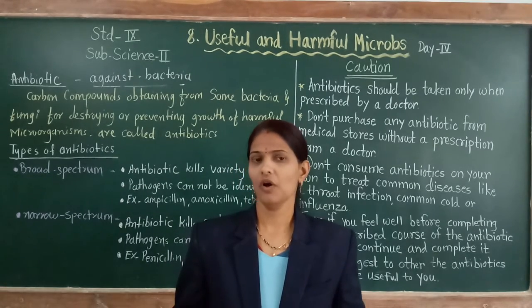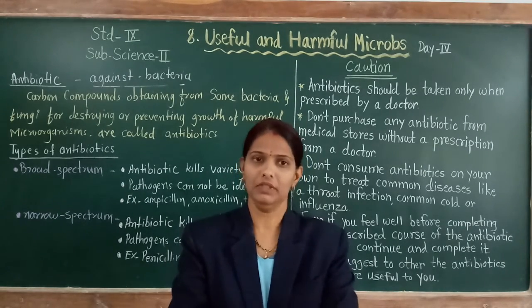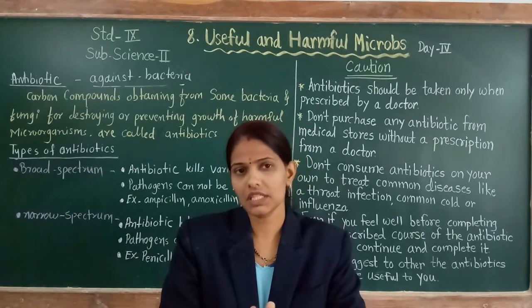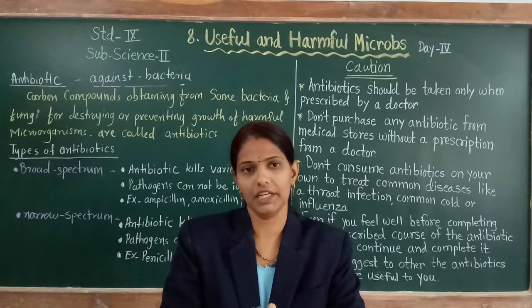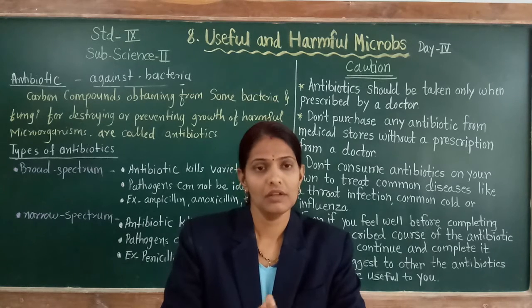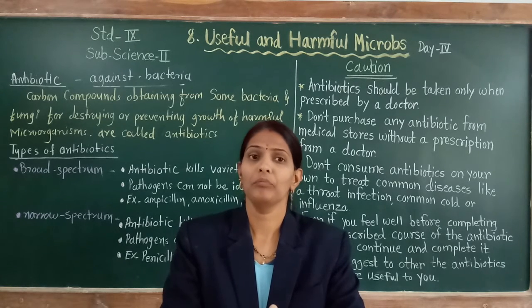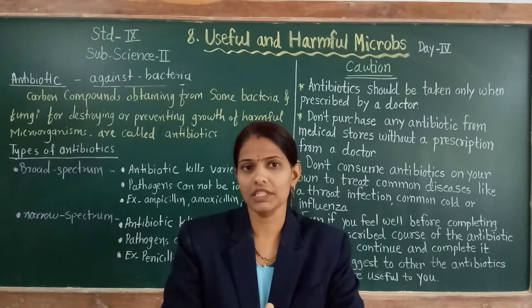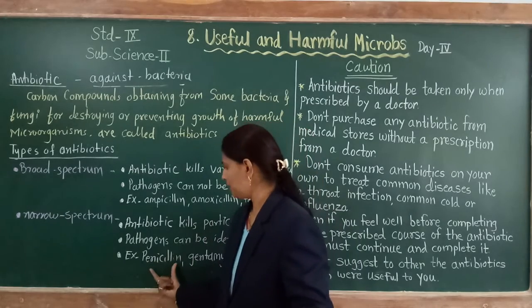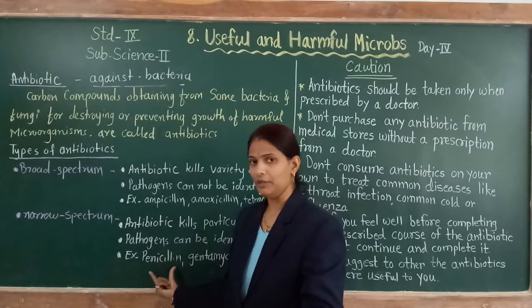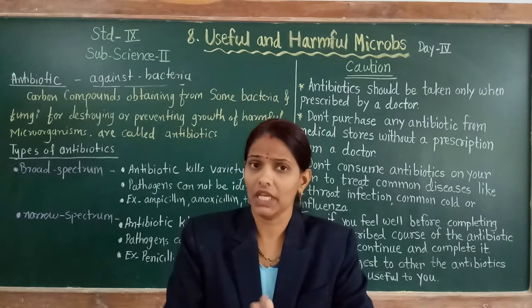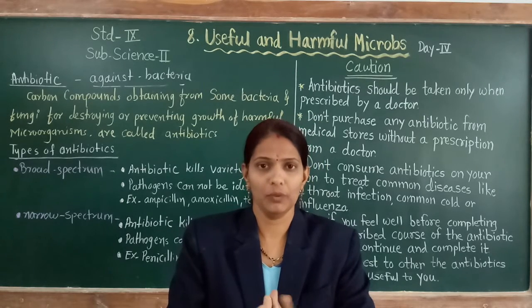Students, on 3rd September 1928, Alexander Fleming discovered an antibiotic, a chemical obtained from a fungus, Penicillium. That antibiotic is named penicillin. It is used in the treatment of diphtheria, pneumonia and tuberculosis.